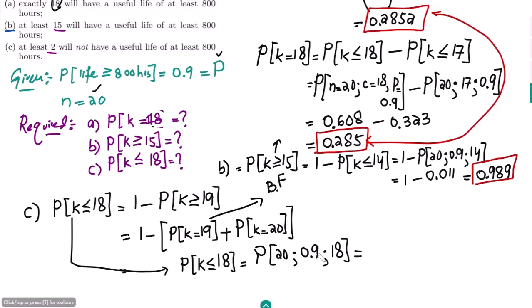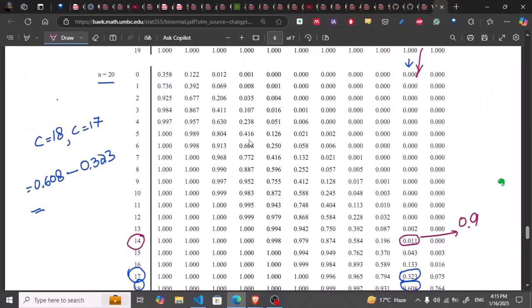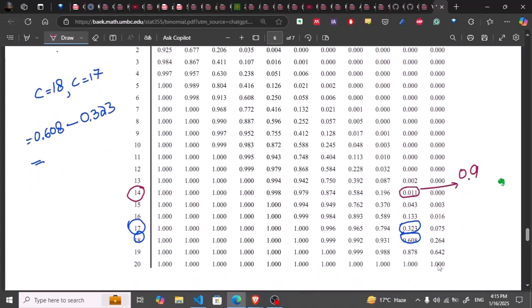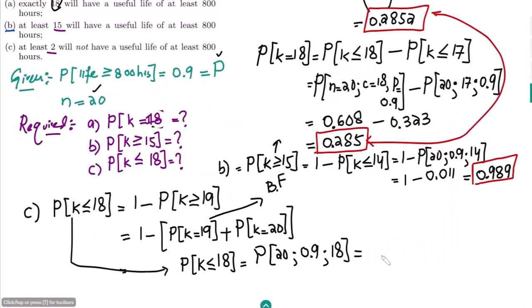So let us move to the table again. This is the table, and here I have to find out the value for 18, which I had. So this is 0.608. So now 0.608, that is basically the solution of part C of my question.